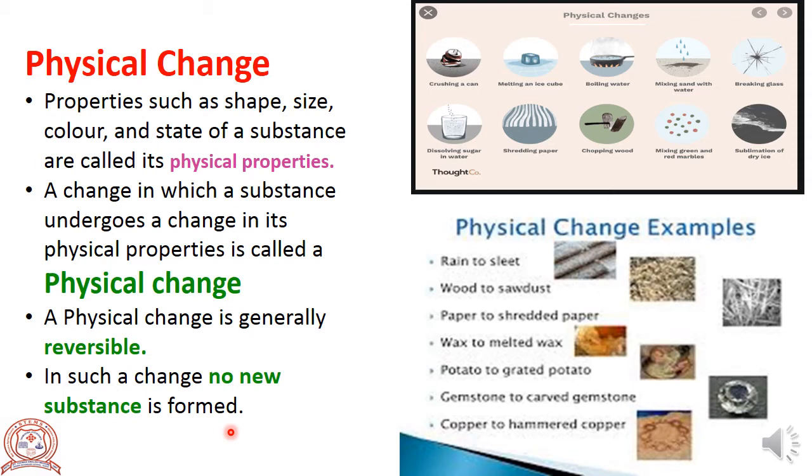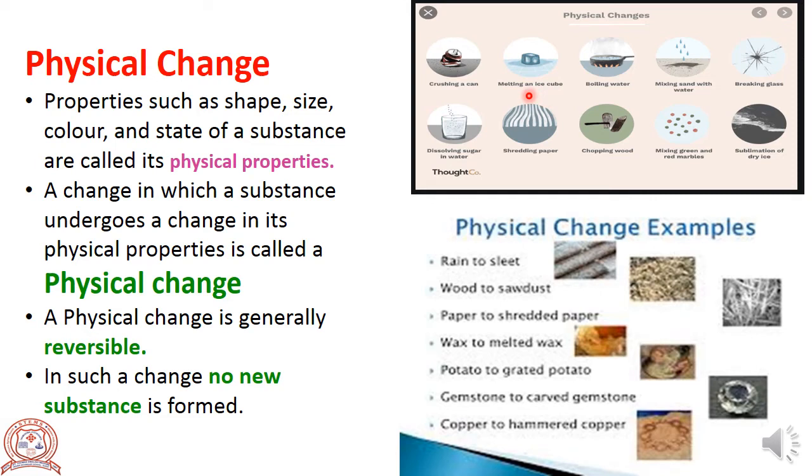Some of the examples are given here. Crushing a can. See, its physical property has changed, but it cannot be easily reversed. It can be reversed using some energy, okay?